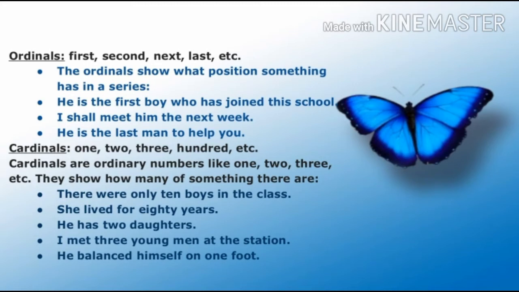Cardinals refer to 1, 2, 3, 100, etc. Cardinals are ordinary numbers like 1, 2, 3, etc. They show how many of something there are. For example, there were only 10 boys in the class. She lived for 80 years. He has 2 daughters. I met 3 young men at the station. He balanced himself on 1 foot. Hope you are clear about the difference between ordinals and cardinals.